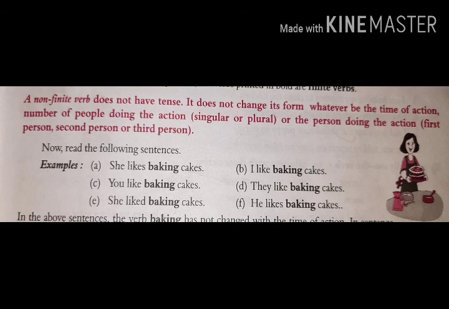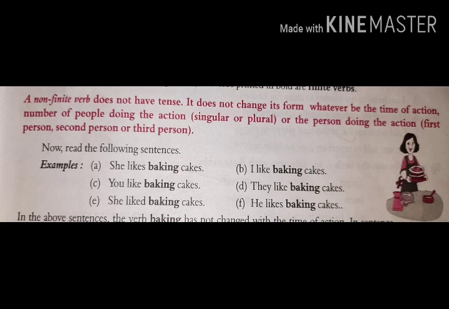You can see that the change is only in the finite verb, not in the non-finite verb. With she we are using likes and with you we are using like because these are finite verbs. Baking is a non-finite verb and it is the same in both sentences.